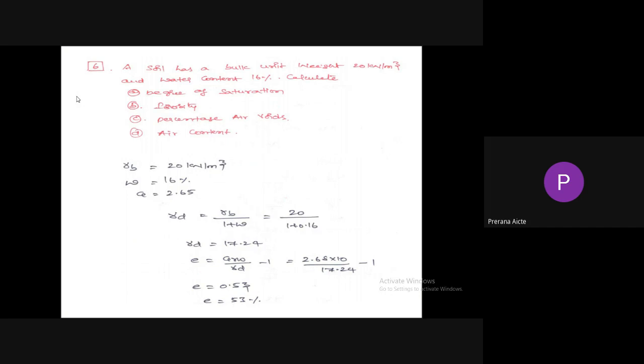So e value equals, we have the relationship G gamma w by gamma d minus 1. G can be taken as 2.65, gamma w can be taken as 10, divided by gamma d equal to 17.24, minus 1. So e equal to 0.53. It can be represented as 53%.